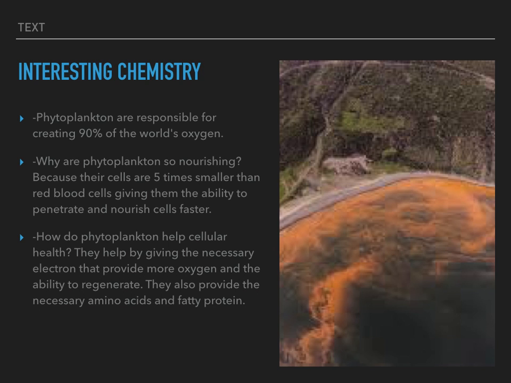Interesting chemistry. Phytoplankton are responsible for creating 90% of the world's oxygen. Why are phytoplankton so nourishing? Because their cells are five times smaller than red blood cells, giving them the ability to penetrate and nourish cells faster. How do phytoplankton help cellular health? They help by giving the necessary electrons that provide more oxygen and the ability to regenerate. They also provide the necessary amino acids and fatty protein.